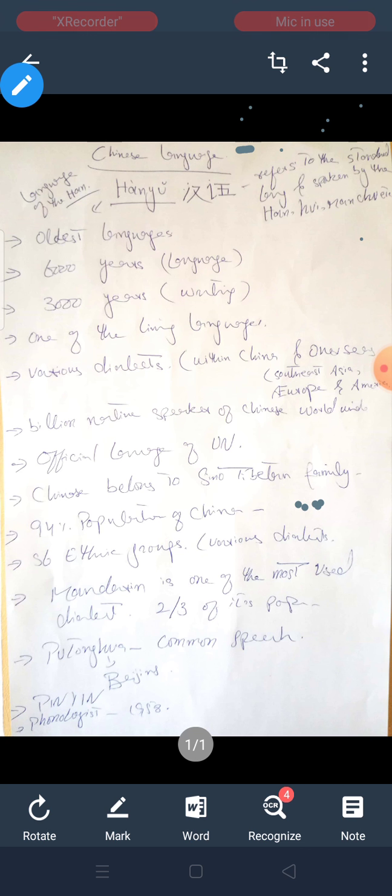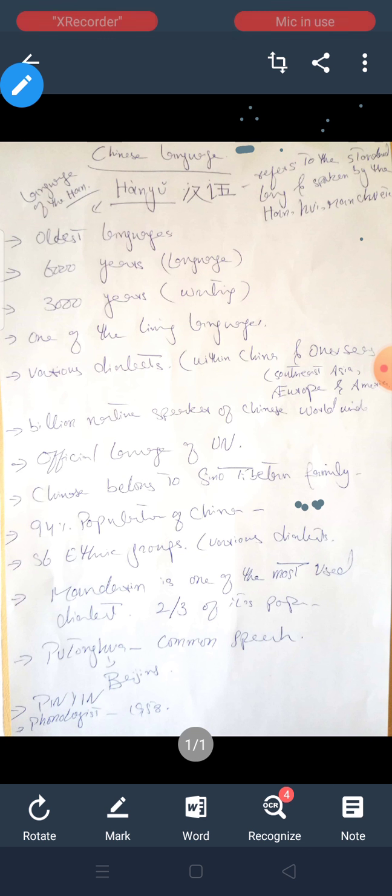Chinese, despite having the oldest history, is considered today as one of the most spoken and most widely used languages of the world, as compared to English, as compared to French, as compared to German, as compared to others. It is considered one of the most spoken and living languages of the world.